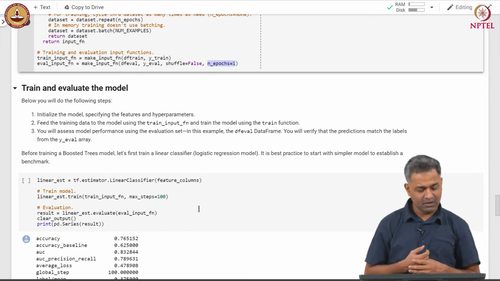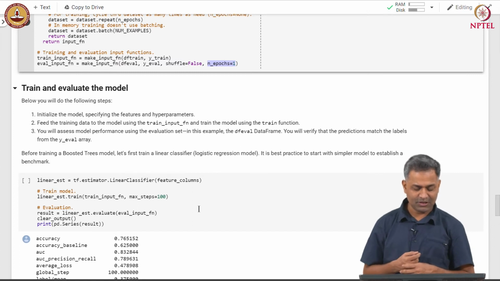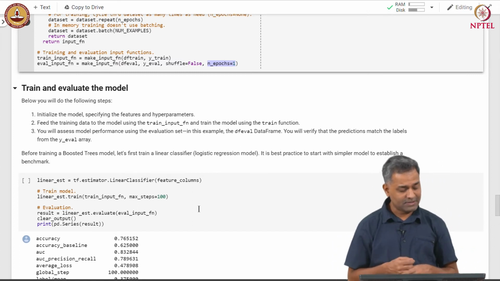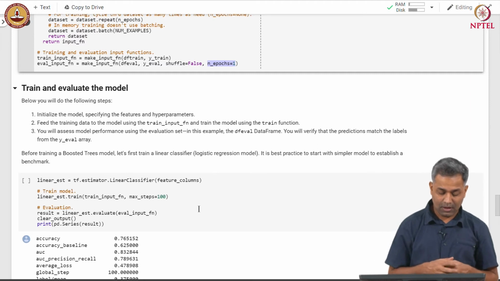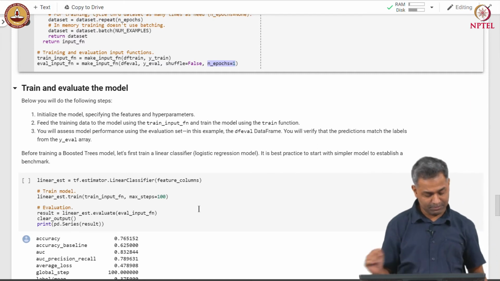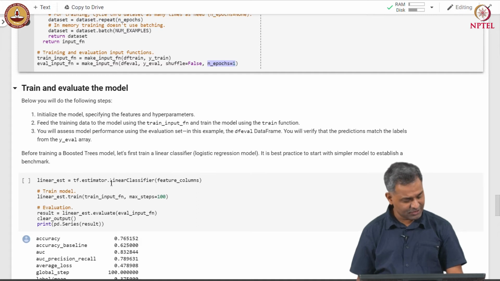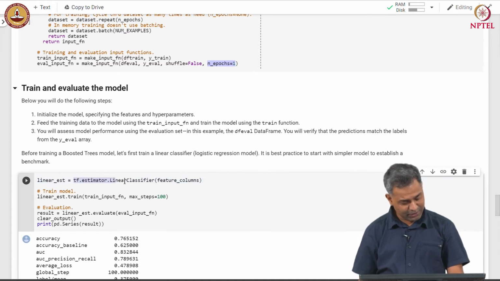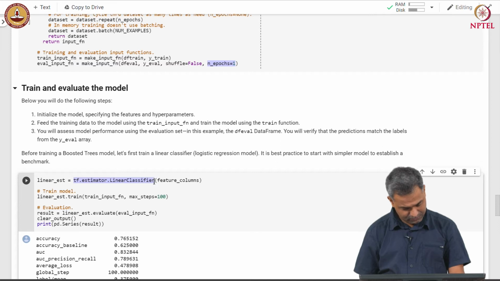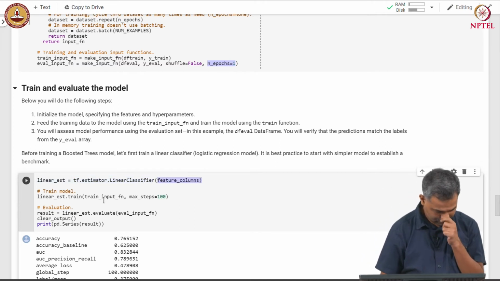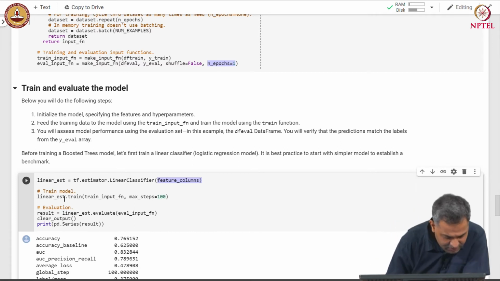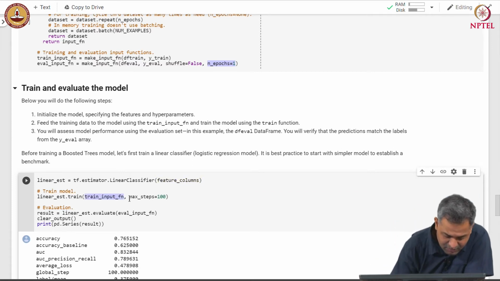Before building a boosted tree model, let us build a logistic regression classifier to establish a baseline for this problem. So, we define a logistic regression classifier with tf.estimator.LinearClassifier and supply feature columns as an argument. We then train the classifier by specifying the input function, and we train for a maximum of 100 steps.